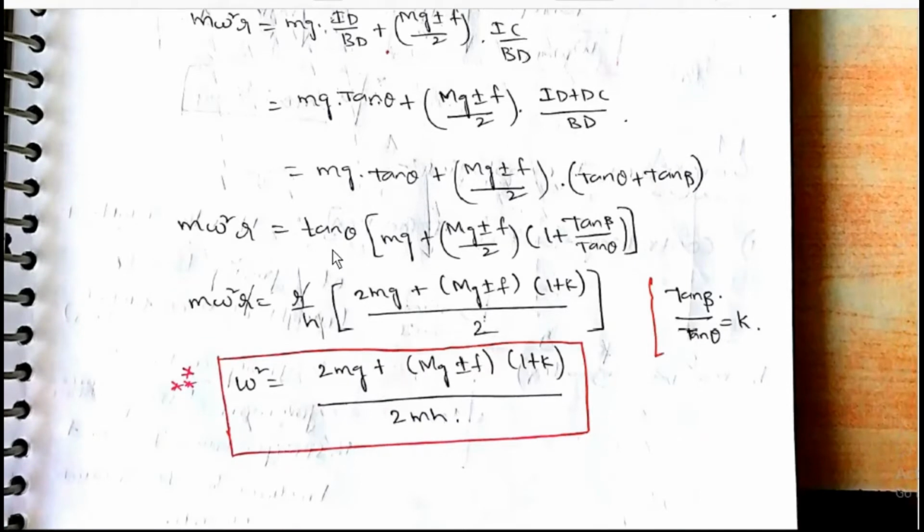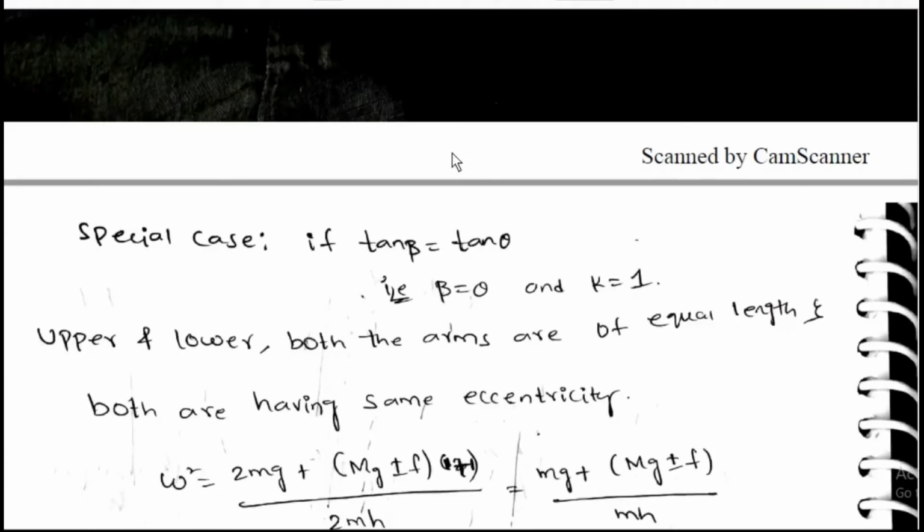If we take tan theta common, m r omega square is equal to tan theta into mg plus Mg plus or minus F by 2 into 1 plus tan beta by tan theta. m r omega square is equal to r by h into 2mg plus Mg plus or minus F into 1 plus k by 2, where tan beta by tan theta is equal to k. Omega square is equal to 2mg plus Mg plus or minus F into 1 plus k, divided by 2mh.